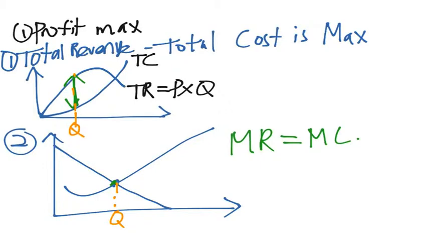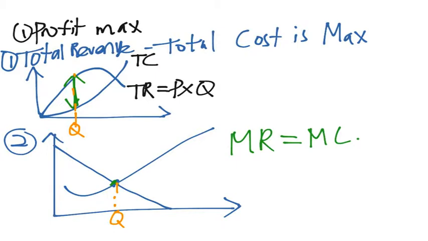Okay, so next, we'll start with profit maximization. So, what does profit maximization mean? Profit maximization is an objective that firms go for if they want to maximize profit, the money that they earn.